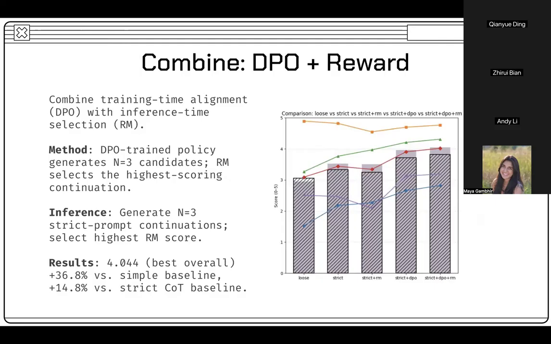Conceptually, both methods leverage the same underlying signal, GPT-4's preferences, but through different mechanisms. DPO improves the base distribution, while RM exploits sampling by selecting the best among multiple candidates. This achieved an overall quality of 4.04. We hypothesize this combination offers additional robustness, especially as evaluation data scales.